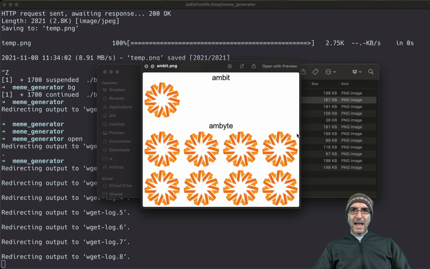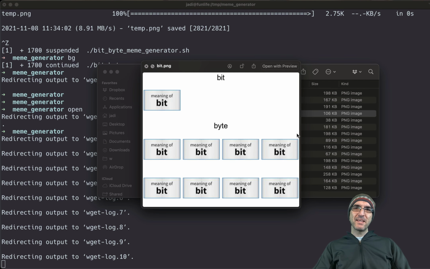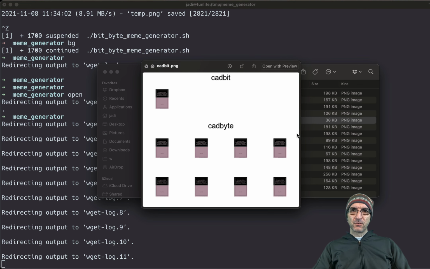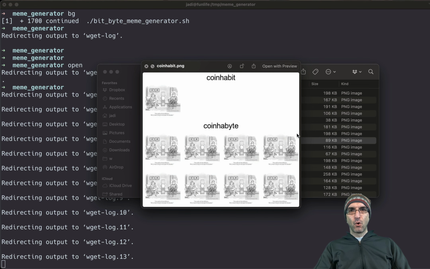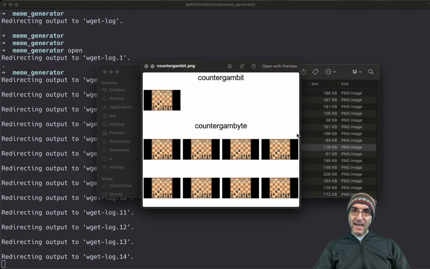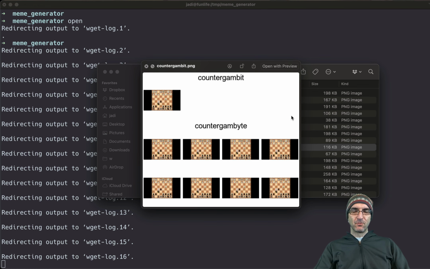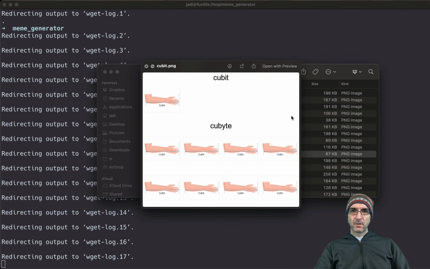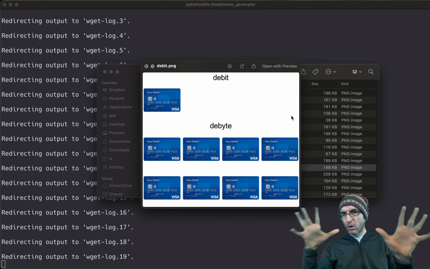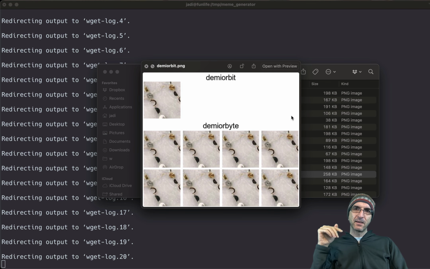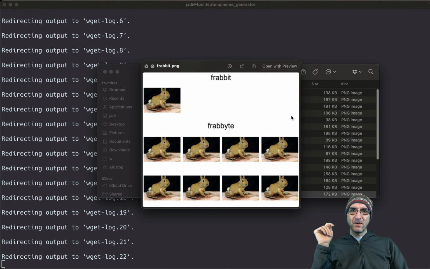Anti-hibit, ambit, Rabbyte, this is Rabbyte. This is bit, this is byte. This is catbit, this is cohabit, that is cohabyte. This is cohibit. Counter gambit, if you are into chess, this is counter gambit, this is counter gambite. Very funny. This is qubit. This is debit, that is debyte. I can send all the memes to all the groups on 9gag, Reddit, whatever. And exabit, exabyte, this is fun.